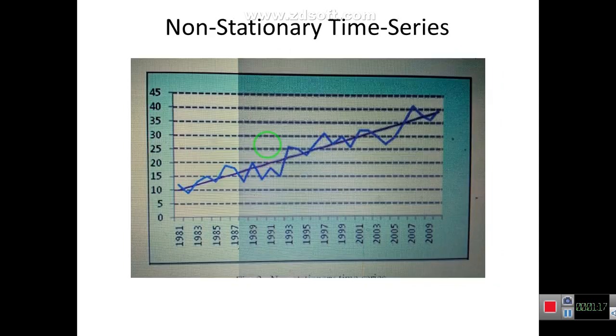Now the next is non-stationary time series. As we know, if a time series does not return to its long run average value, and its mean, variance and covariance change over time, it is known as a non-stationary time series, and the graph of such a time series will be as in this diagram.